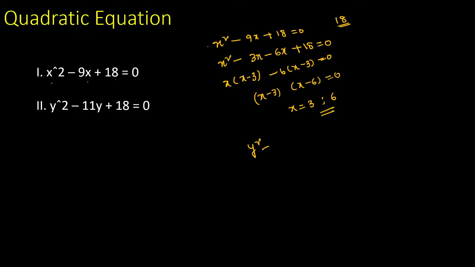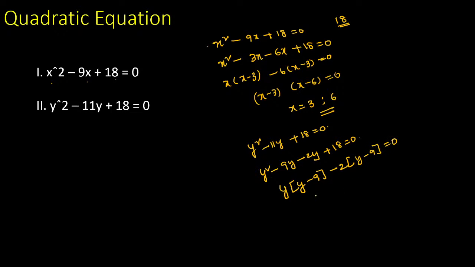See, again, y square minus 11y plus 18 is equal to 0. Now if you go with 18, it becomes 6 into 3. 6 threes are 18, but 6 plus 3 or 6 minus 3, we never get 11. Now, 18 can be represented as y square minus 9y minus 2y plus 18 is equal to 0. Clear? Now, y is common, you can take it as y minus 9. Again, 2 is common, the value becomes y minus 9. Again, the resultant is equal to 0. Now see, y minus 9 into y minus 2 is equal to 0. Now the y value becomes 2 and 9.